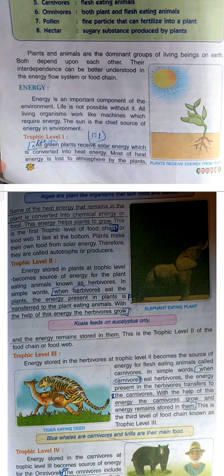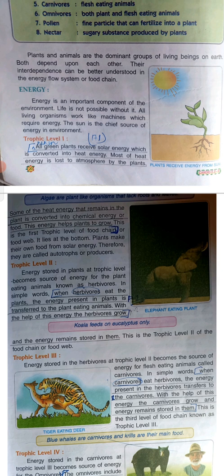Algae are plant-like organisms that lack roots and leaves. So a question is, which plant doesn't have roots and leaves? It is algae. Then koala feeds on eucalyptus only, right? And the energy remains stored in them. This is trophic level 2 of the food chain or food web. So first is plants, which are preparing their own food. Second is herbivores, which are eating the plants and getting the energy which is stored in the plants. So that is trophic level 2.